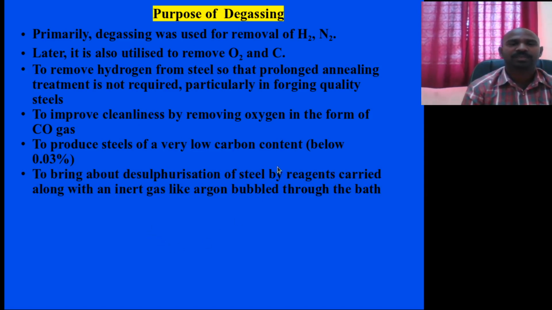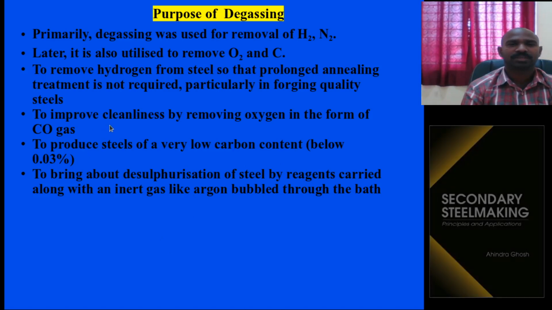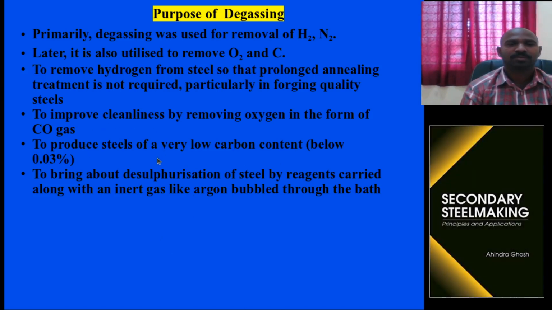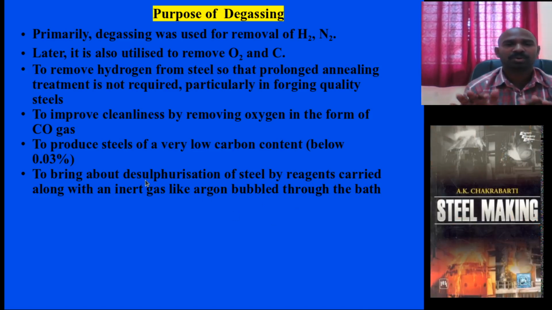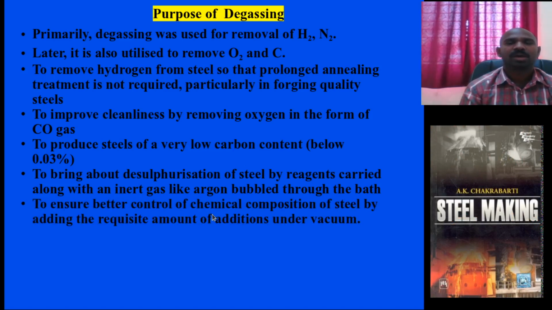Sulfur is reduced in the pig iron reduction process and the primary steel making process, but further reduction of sulfur is also required, where you use argon bubbling through the bottom of the ladle and reduce the sulfur content to some extent. This desulfurization happens in the AOD vessel.